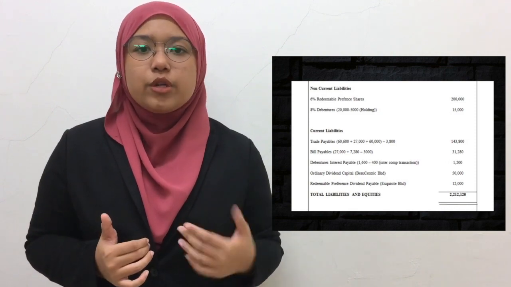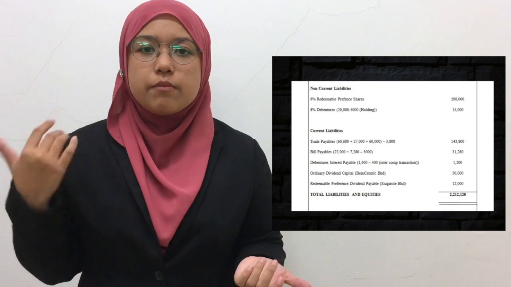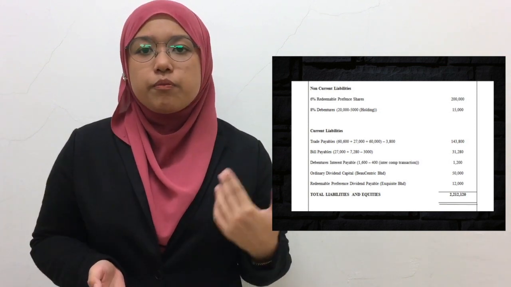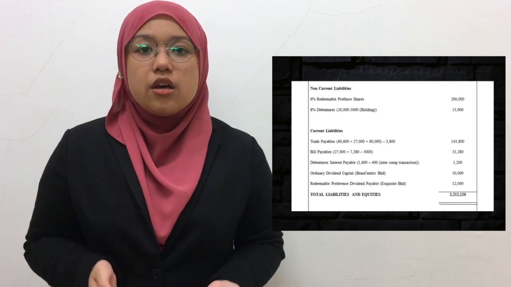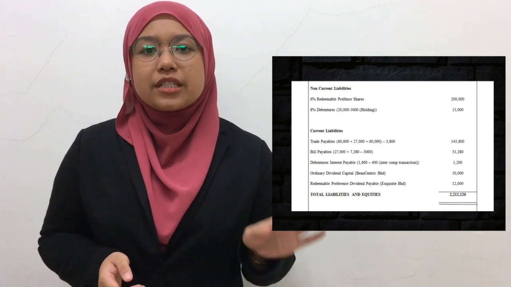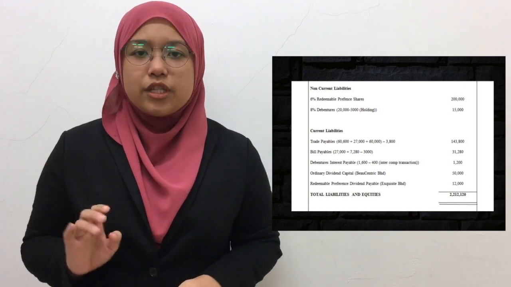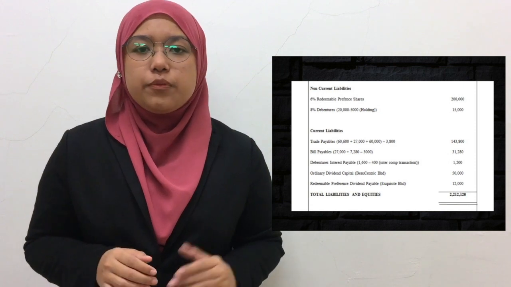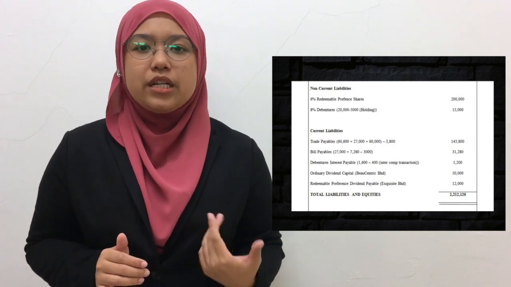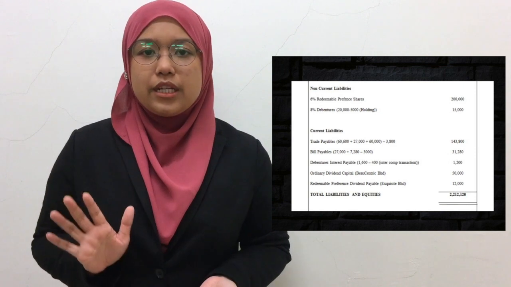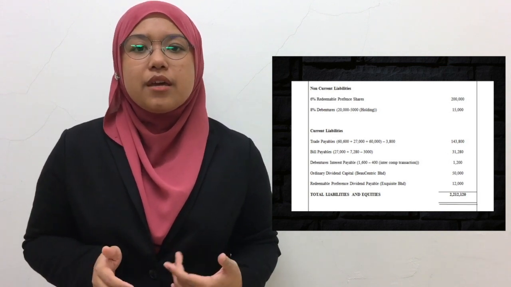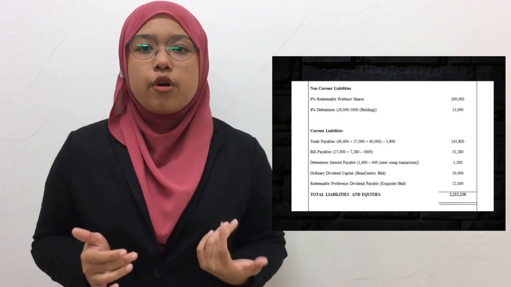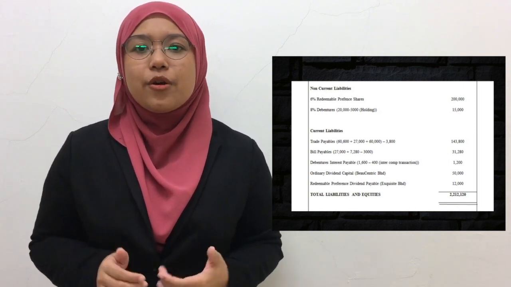For the bill payables, 27 million plus 7.28 million and minus 3 million, which belongs to the intercompany transaction, that will get 31.280 million. For the debenture interest payable, 1.6 million minus 400,000, which belongs to the intercompany transaction, will get 1.2 million. For the ordinary dividend payable that is paid by Bureau-centric Berhad will be 15 million, and redeemable preference shares payable that is paid by the acquisition Berhad will be 12 million. So the total liabilities and equities is 2.212120 billion.